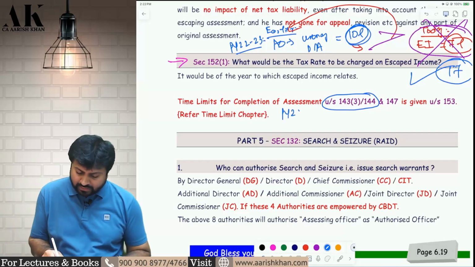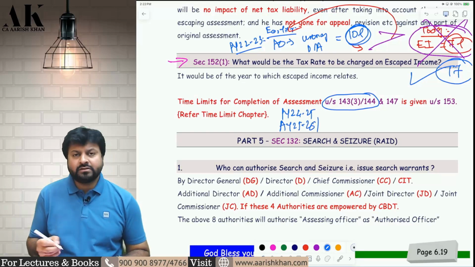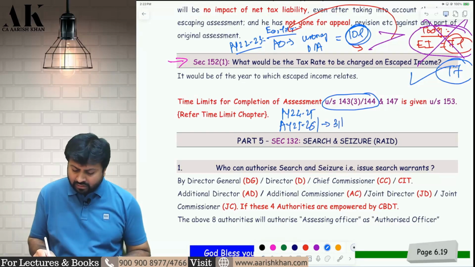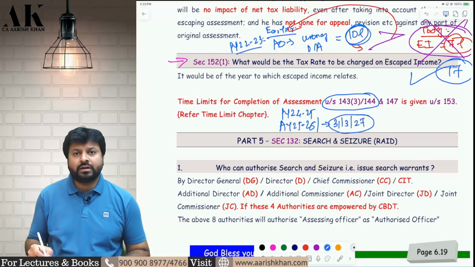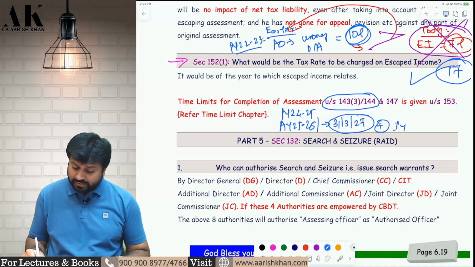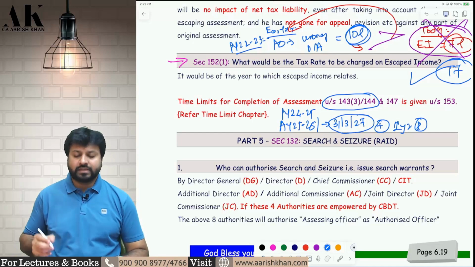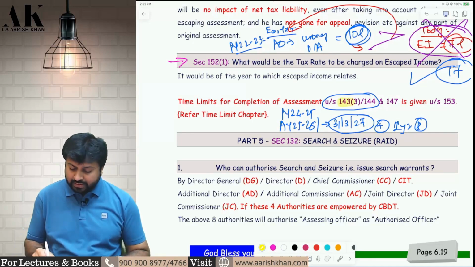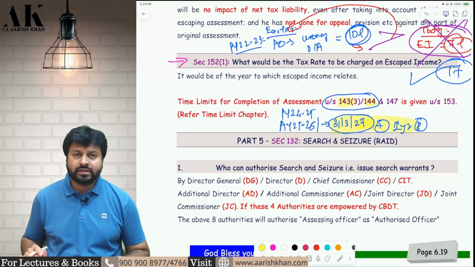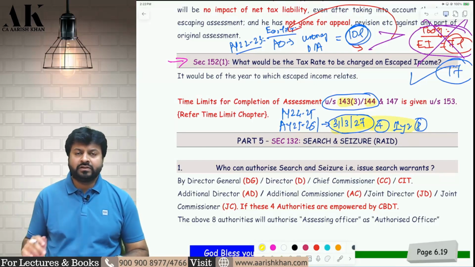Suppose previous year 24-25, assessment year 25-26. When 12 months from the end of this year will end, that is on 31st of March 2027. So this is the time by which you should complete assessment. Yes, if your matter has been referred to the transfer pricing officer, you will get 1 year extra. Therefore, in that case, this will become 2028. I hope it is clear to all of you. So the time limit to complete regular and best judgment assessment, both, is 31st March 2027. If the matter is referred to TPO, 31st March 2028.